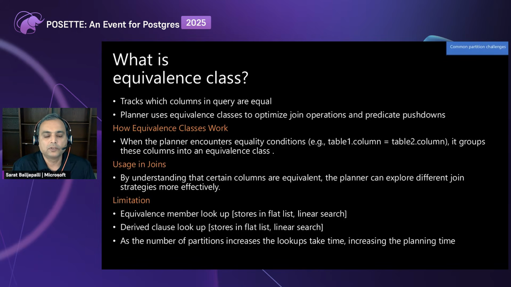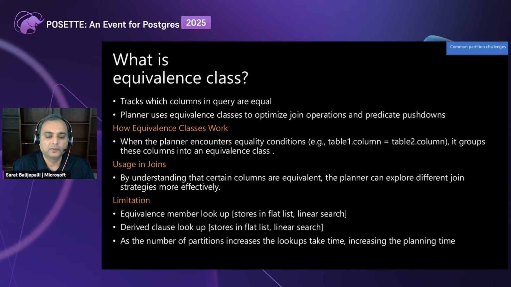What is the use of this? The optimizer uses these for query optimization, to get optimized join operations, and for predicate pushdowns. But there are a few limitations of this as of today, till Postgres 17.